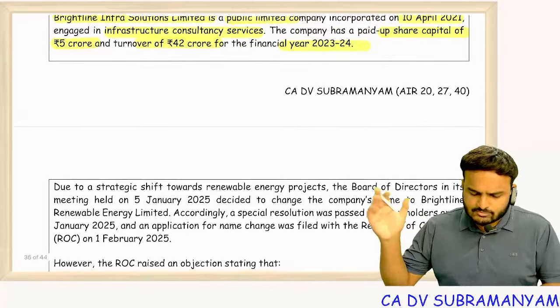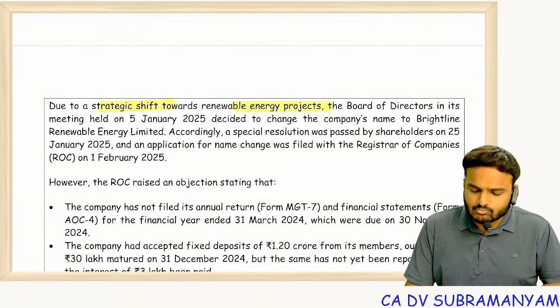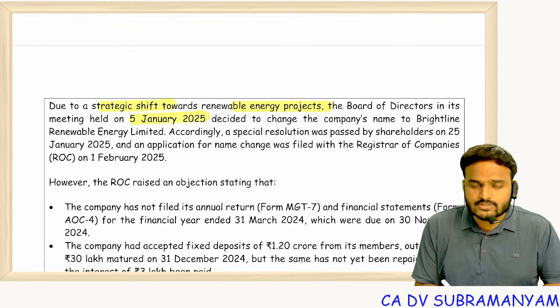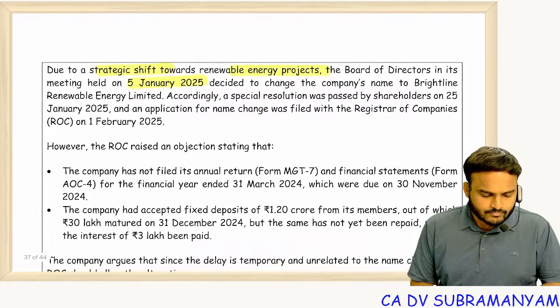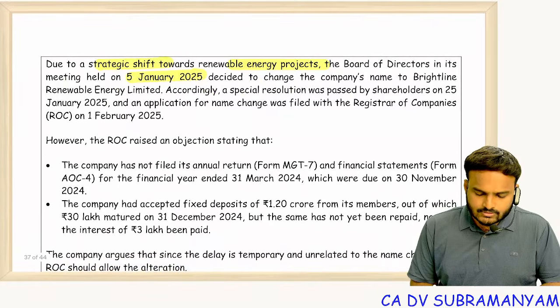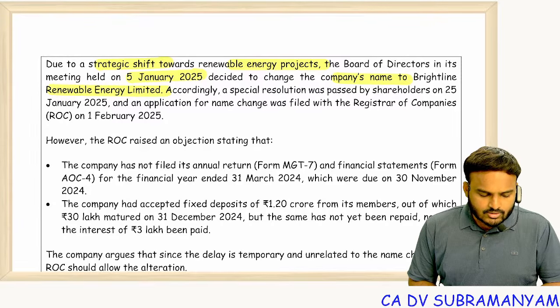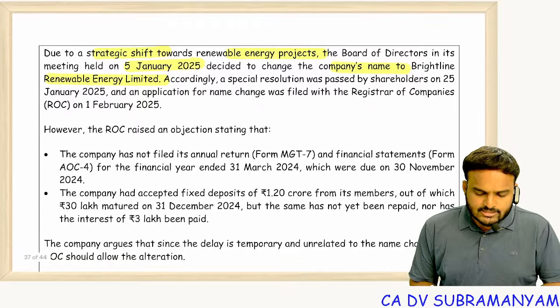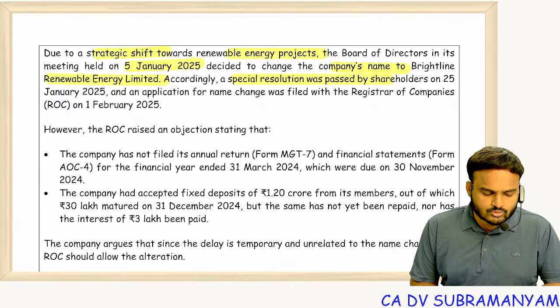This paragraph is of no use. Due to a strategic shift towards renewable energy projects, the Board of Directors in its meeting held on 5th January 2025 decided to change the company's name to Brightline Renewable Energy Limited. Accordingly, a special resolution was passed by the shareholders on 25th January 2025.